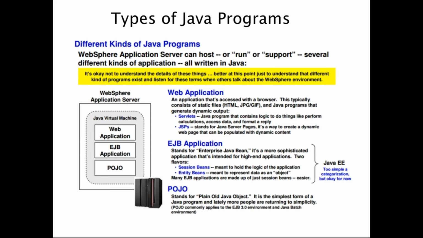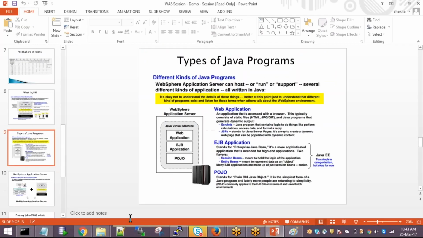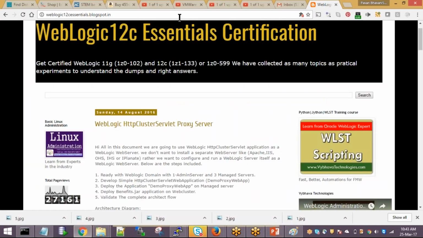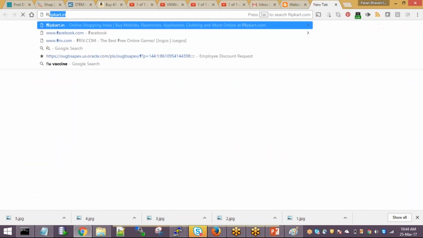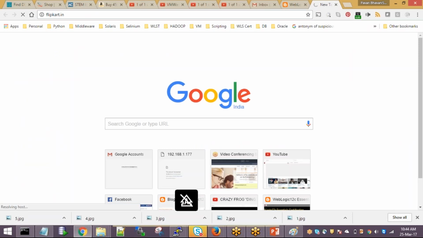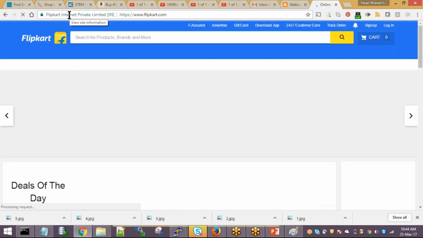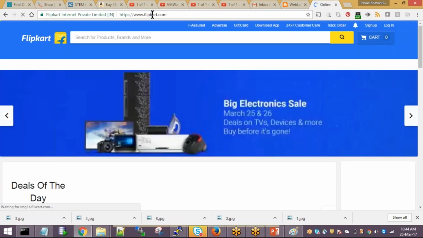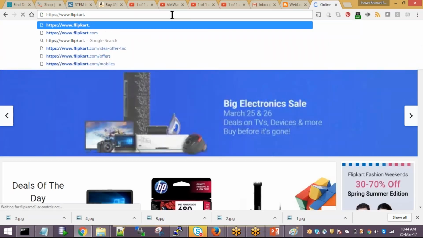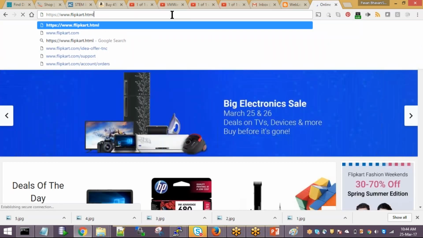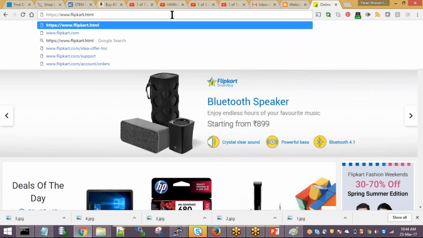Instead of you directly putting .html, having .html is very old. You cannot see it anywhere. Let me go to Flipkart. If you go to Flipkart, still people don't use .html. If you see .html, then that is a very, very basic application. You never see .html at the ending. You may see a PHP website, but you don't see an HTML page loaded in this way.